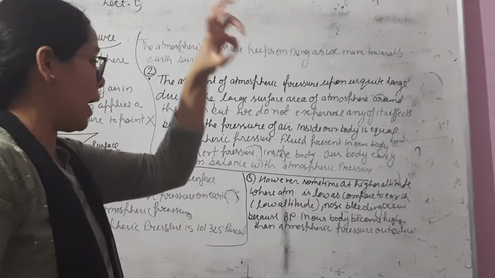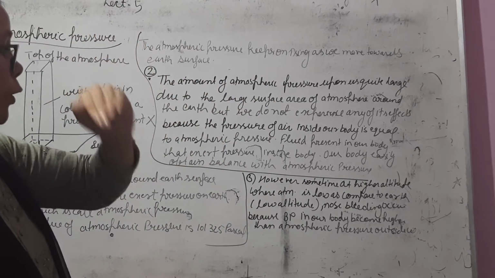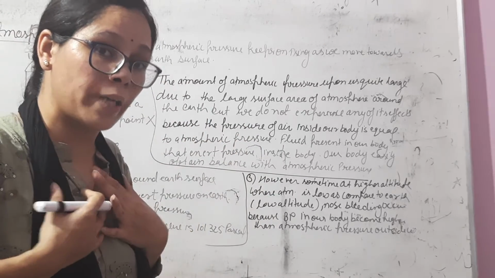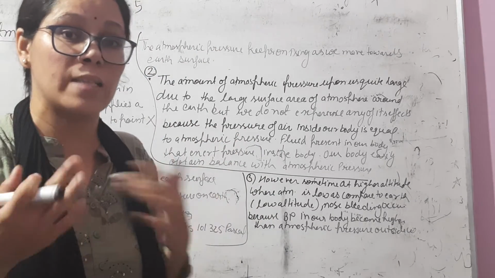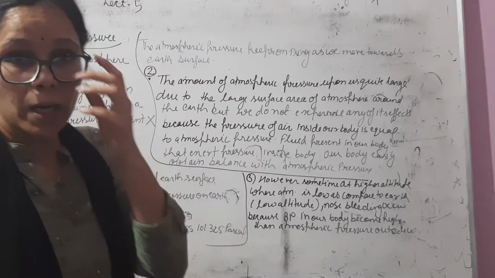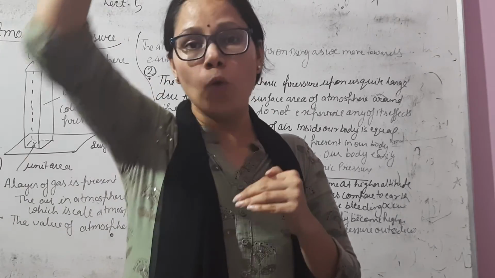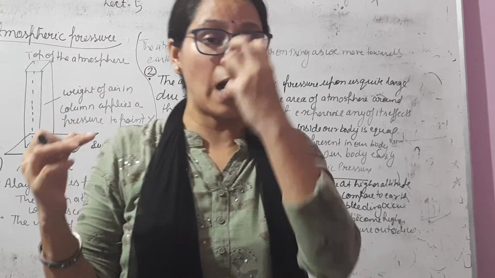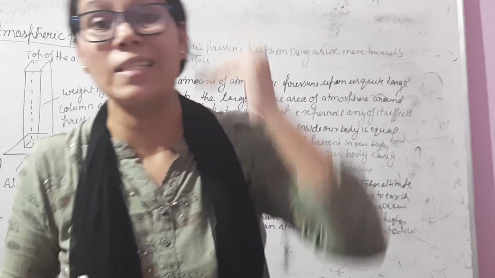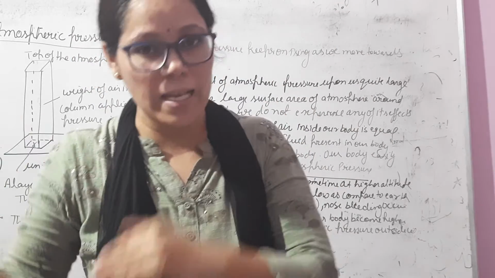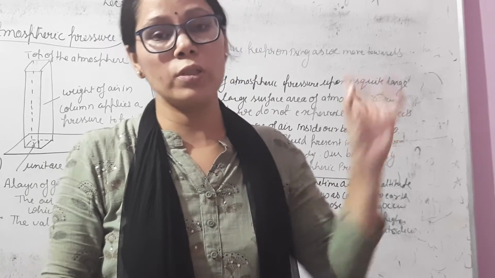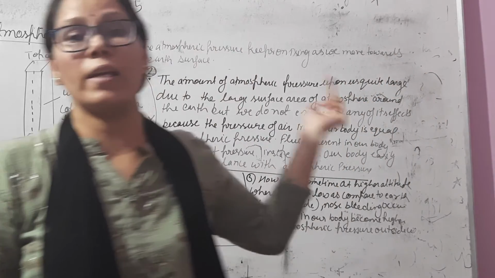Because at higher altitude, the blood pressure in our body becomes higher. If blood pressure increases, then bleeding occurs, meaning blood comes out from our nose. So when we move to higher altitudes, bleeding occurs in our nose due to high blood pressure, because blood pressure increases compared to the Earth's surface. So these two types of questions come up in atmospheric pressure.